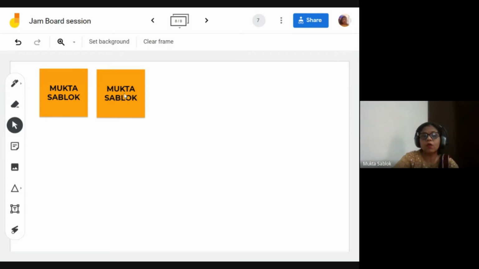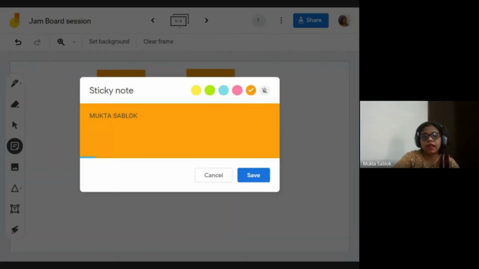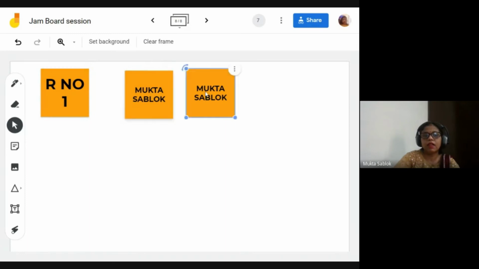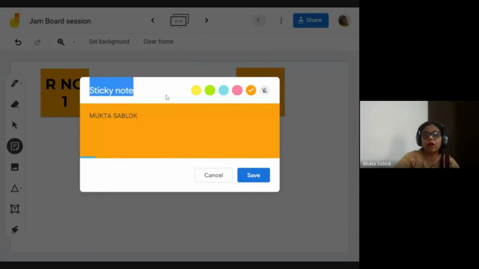Or we can assign. Now, why have I written this duplicate? I have done this duplicate because I want my students to write something. So I have given the option of roll number one. Roll number one will write here, roll number two will write here, or they can write their names.